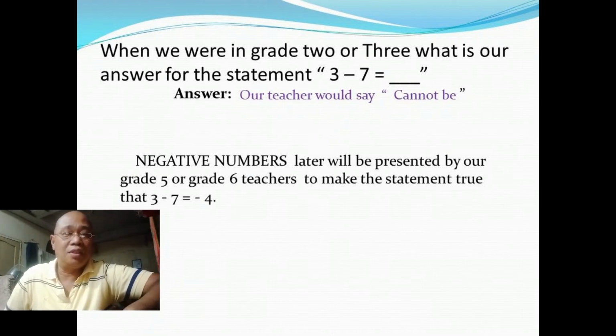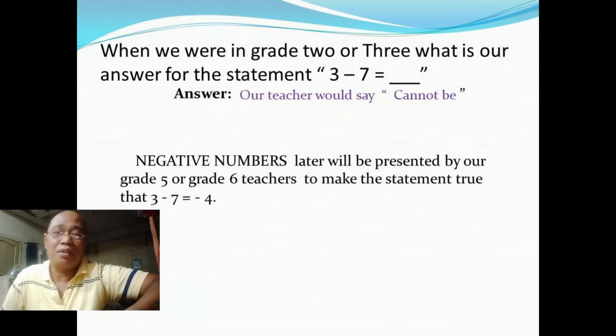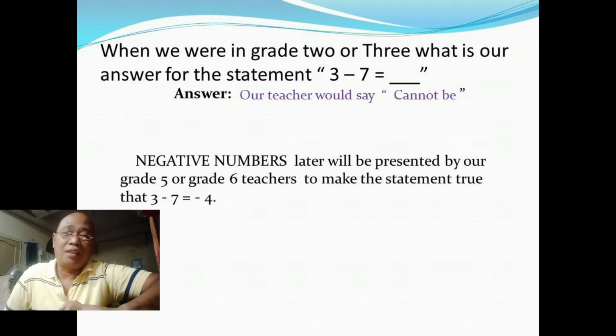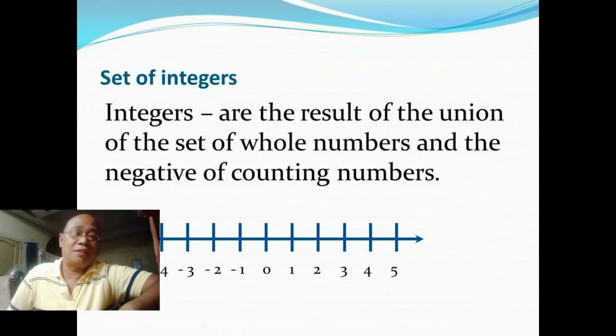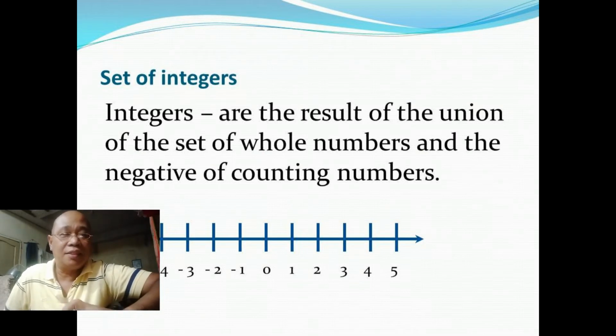So, alam ba ninyo that those negative numbers had been used by the Chinese noong unang panahon? Then, isang Arabian ang nakapagtala at naging popular sa pag-invento ng negative numbers. Then, the combination of negative numbers, 0, and positive numbers, we call those numbers integers.